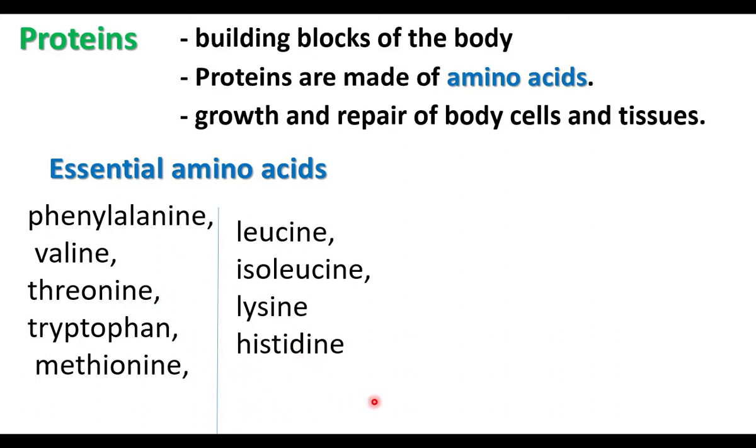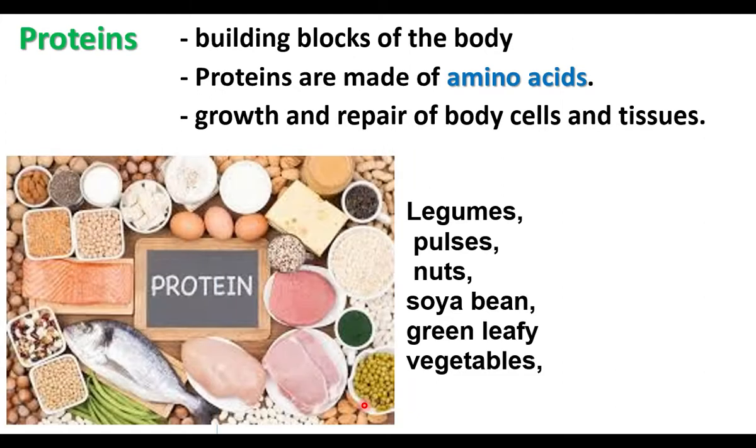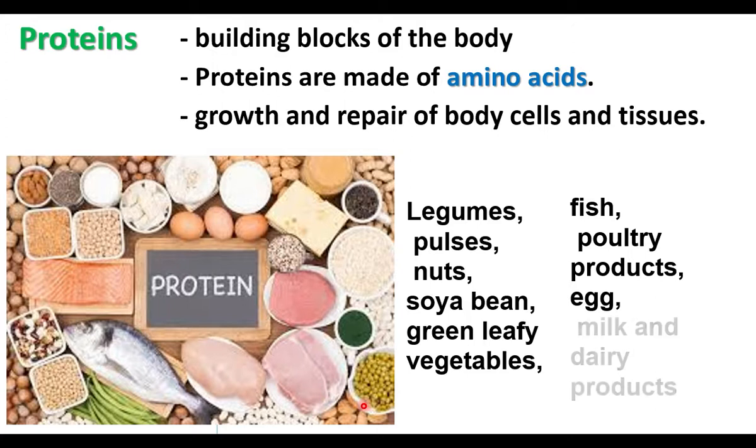What are the sources of proteins? From what type of food items do we get proteins? Legumes, pulses, nuts, soya bean, green leafy vegetables, fish, poultry products, egg, milk and dairy products. Dairy products are milk products. The first list contains plant protein sources. The second list contains animal protein sources.